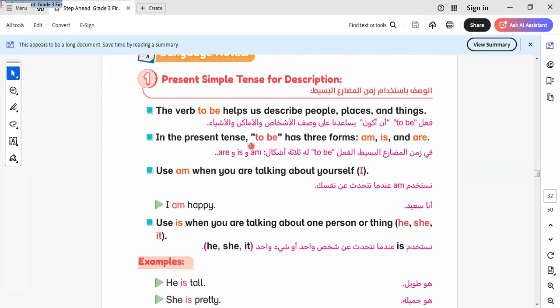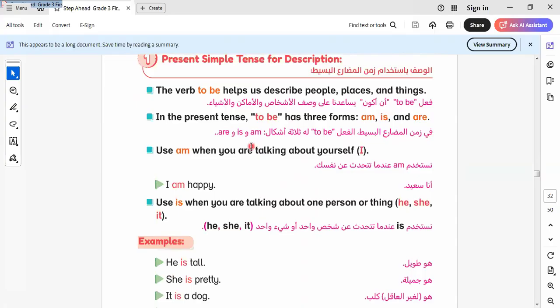Okay. Here we talk about what? About the present simple tense. As we know, the present simple tense is used for what? To express habits and routines, and facts. Okay, I forgot facts: habits, routines, and facts.